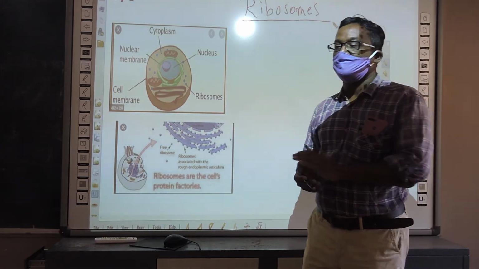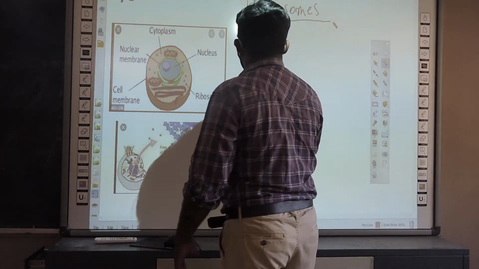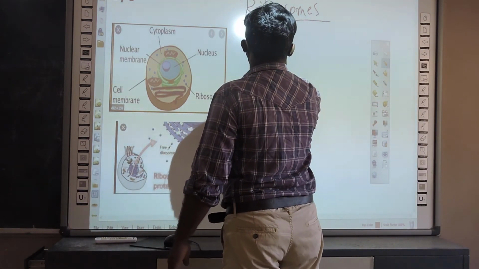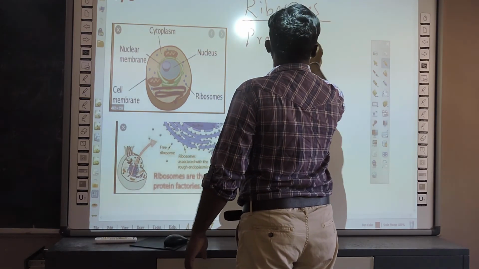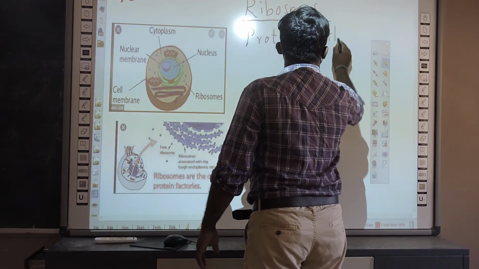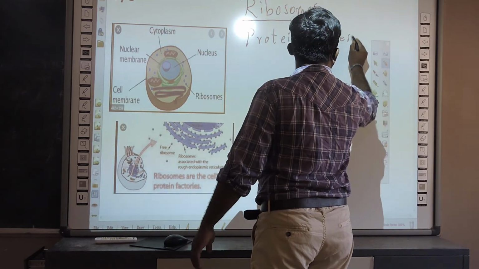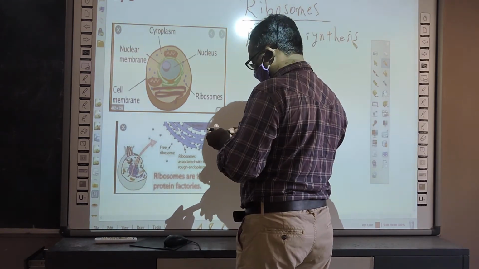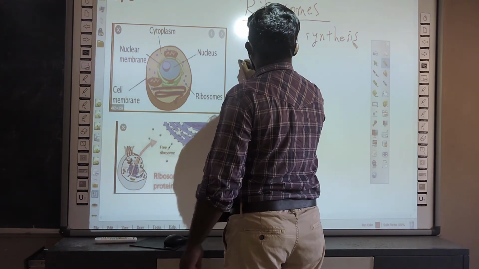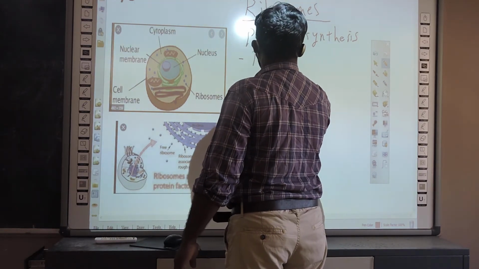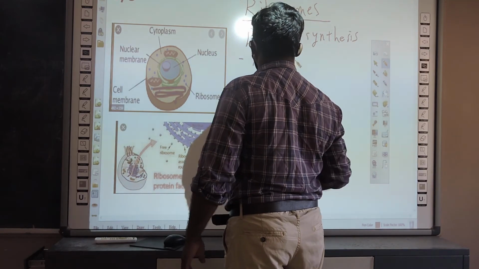So what is the function? They are involved in a very important function, that is protein synthesis. When you see the structure, the ribosomes are made of ribonucleic acid, RNA.